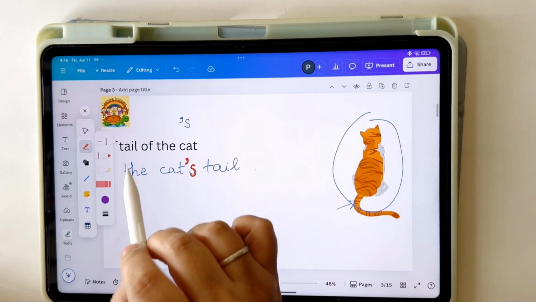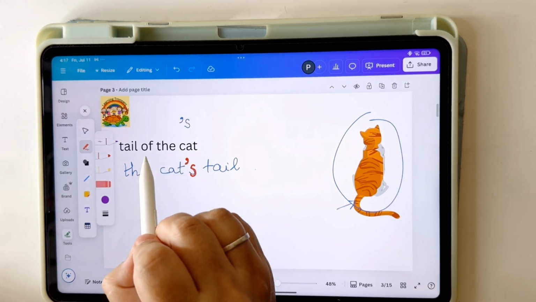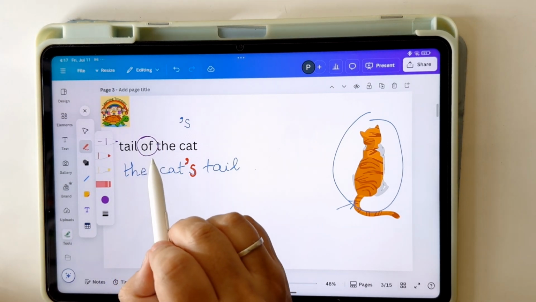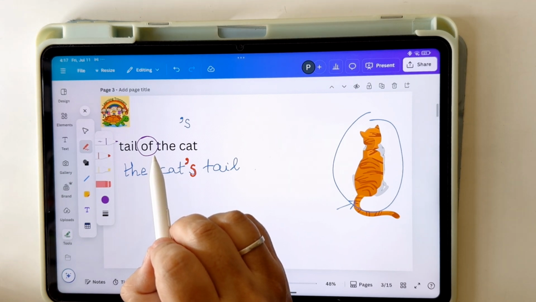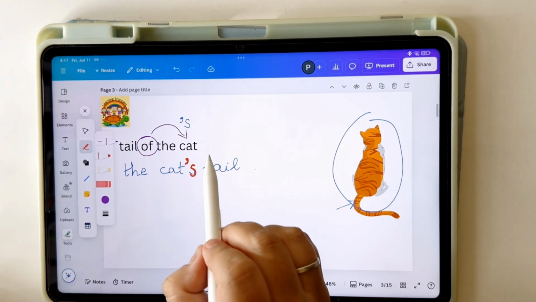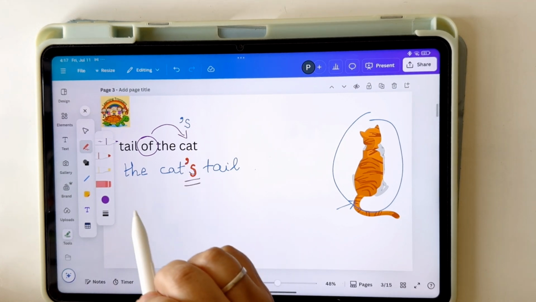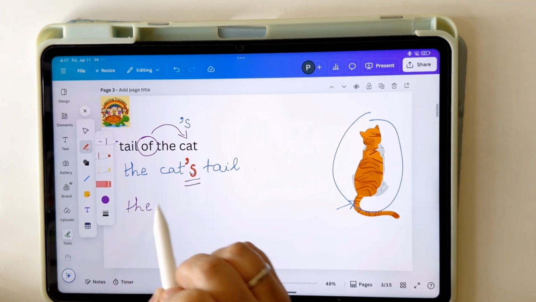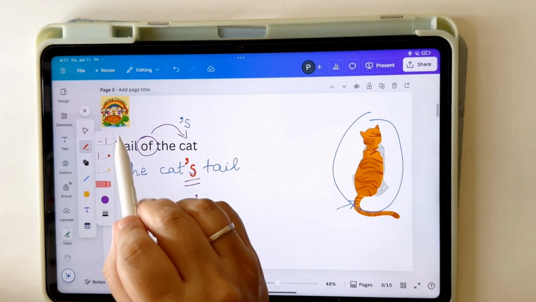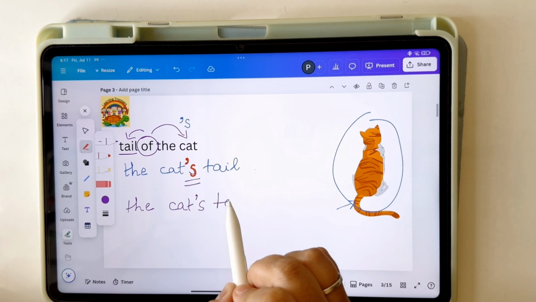Look at this example. Tail of the cat. What is the first step? We will look at the word of. Now, which noun is coming after the word of? Cat. Right? So, we will put the apostrophe s to the word cat. The cat's. And which is the noun occurring before of? Tail. So, the cat's tail.